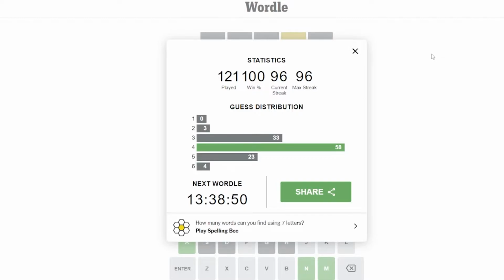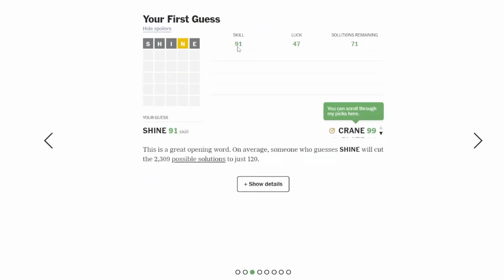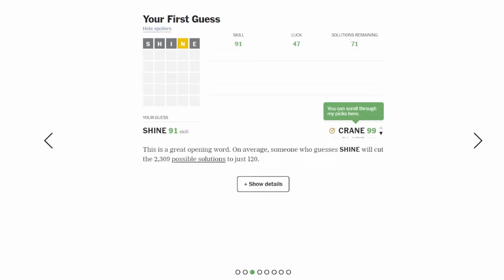This is what I get for eschewing what I'd already determined was the best play. But now, let's analyze it with WordleBot. Skill level is 92. My luck was 45. It's below average. Steps, I took 4. Again, a little bit below average. My skill level on my guess was 91. Let's compare that to yesterday's shiny, which was 84. So the inclusion of the E is much more preferred by the bot.